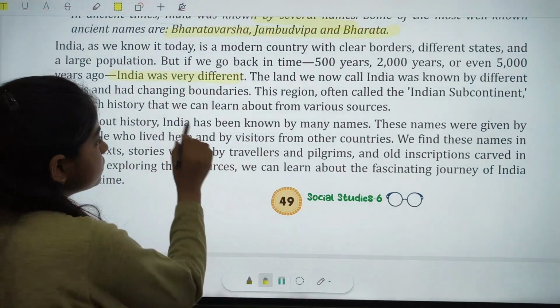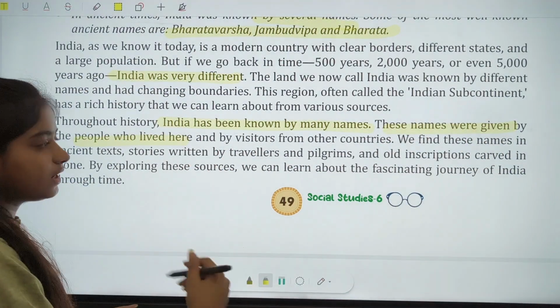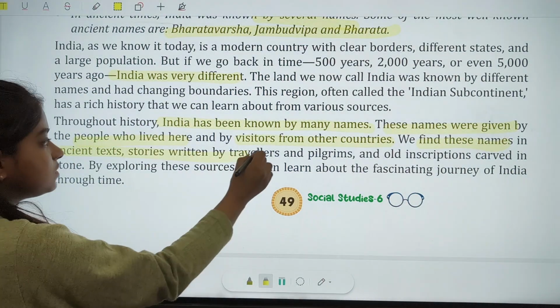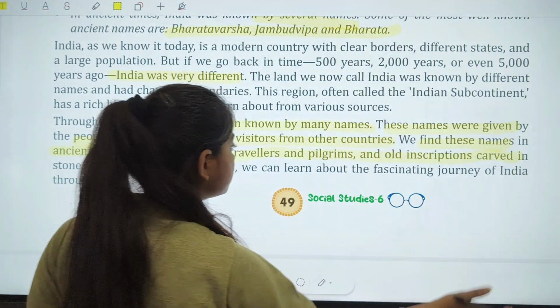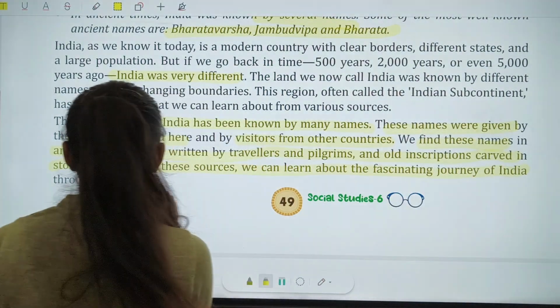Apart from this, they have given that India has been known by many names. These names were given by people who lived here and by some visitors from other countries. We find these names in ancient texts, stories written by travelers, pilgrims, and inscriptions carved in stone. By exploring these sources, we can learn about the fascinating journey of India through time.